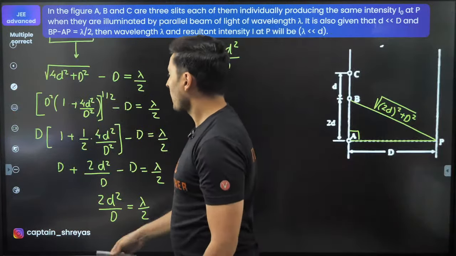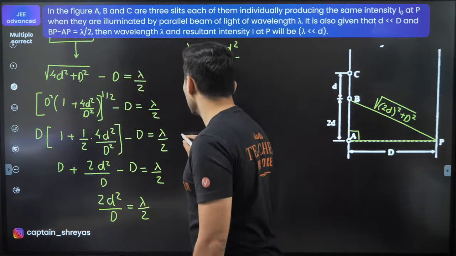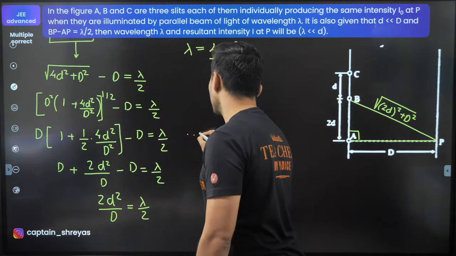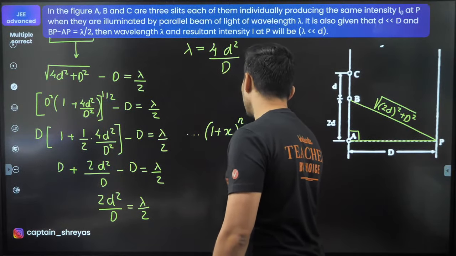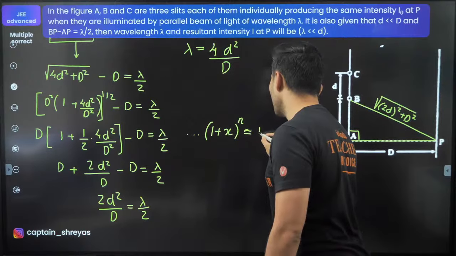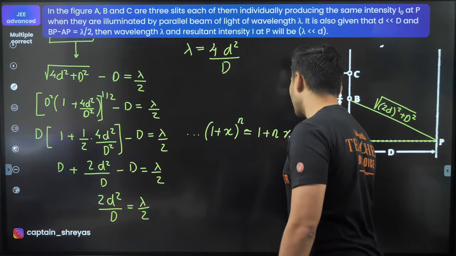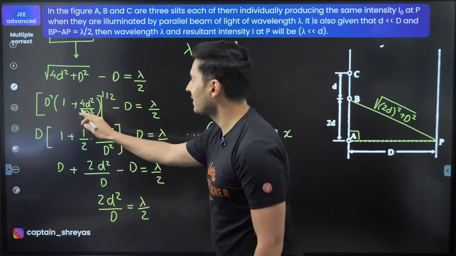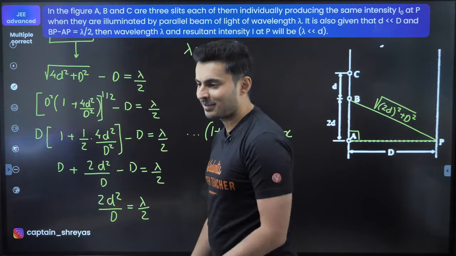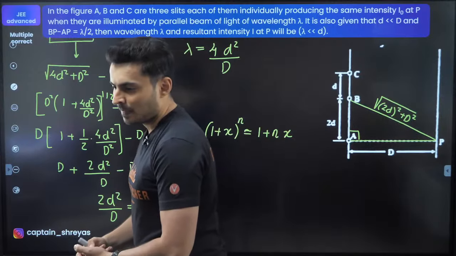For those of you who are wondering about this step, I have used the binomial approximation. I have just used (1 plus x) whole raised to n is approximately 1 plus nx. If you notice, this is n, so half came here. X is basically this term. That's why that has come over there. I hope this is clear.